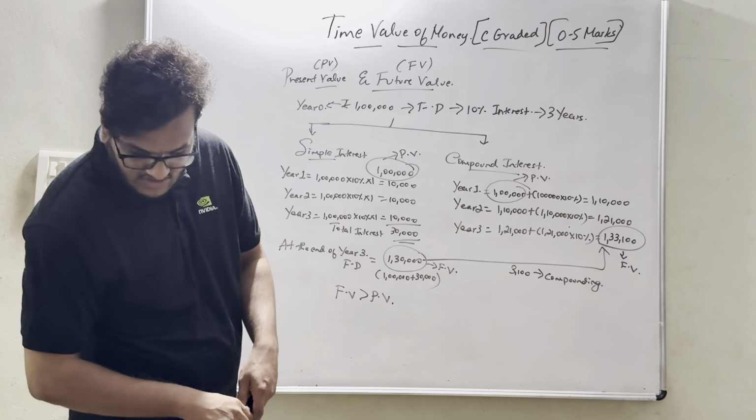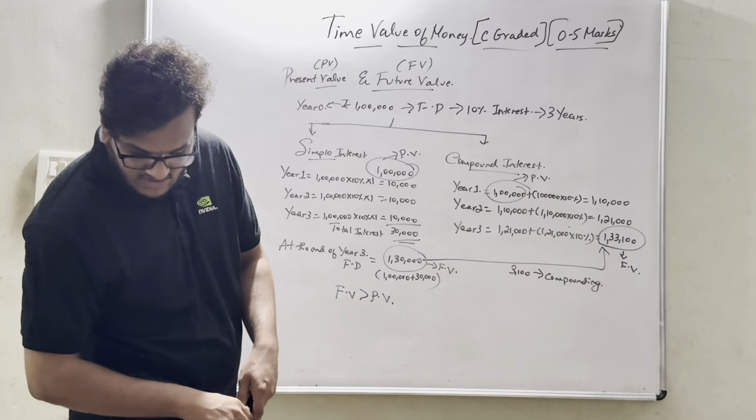Okay. So what kind of calculations did I have? I had future value 1,30,000 in the case of simple interest, and present value 1 lakh. Yes.